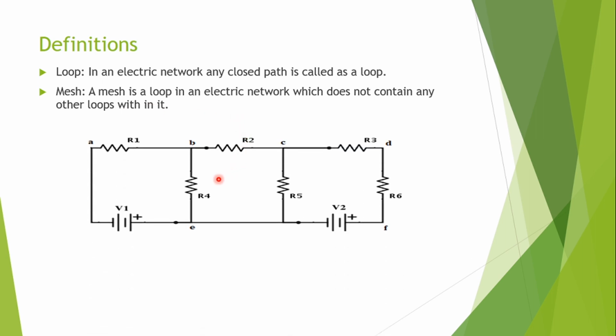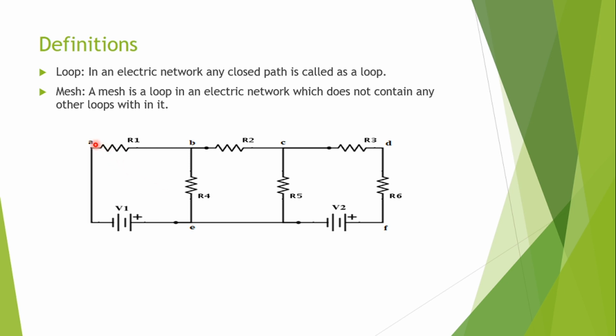For example, if I consider this network, I named the nodes A, B, C, D and so on. In this, A, B, E, A is one of the closed paths. So this is a loop as well as a mesh. Am I right? Because it is a closed path, it is a loop as per the definition, as well as a mesh because this is the loop within which subloops do not exist.